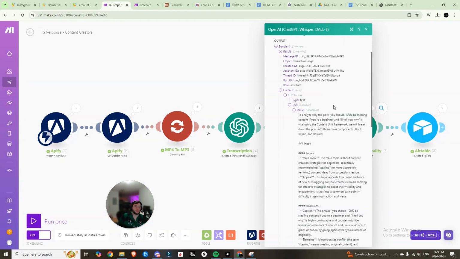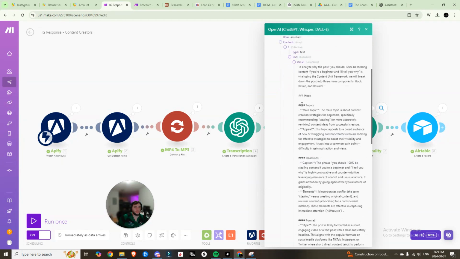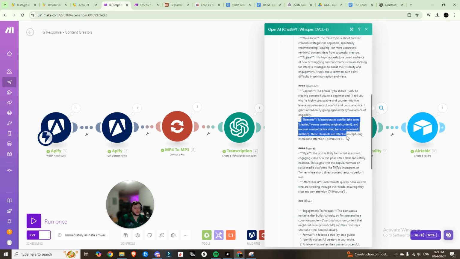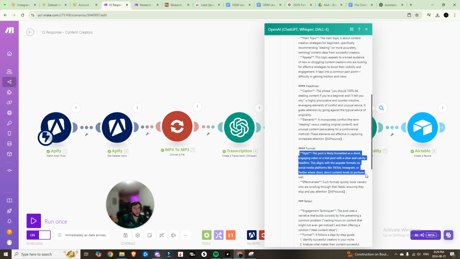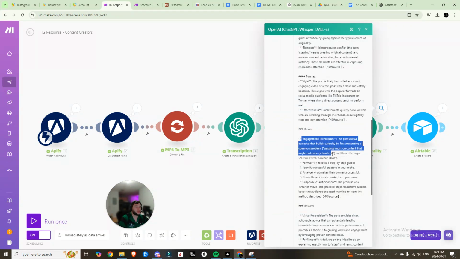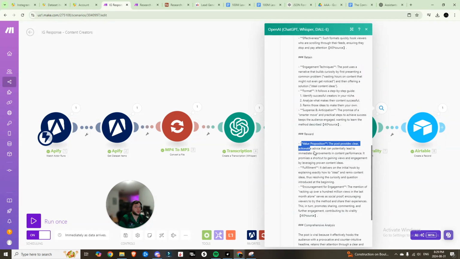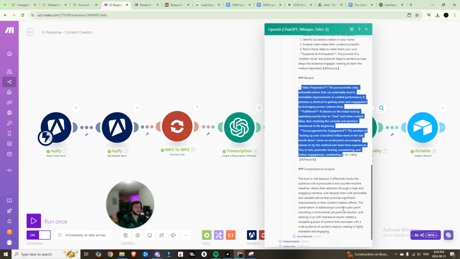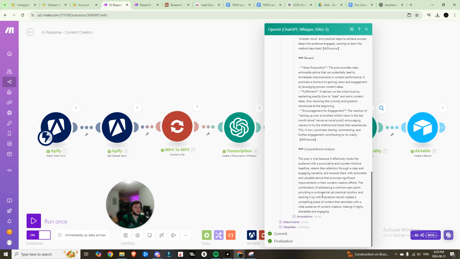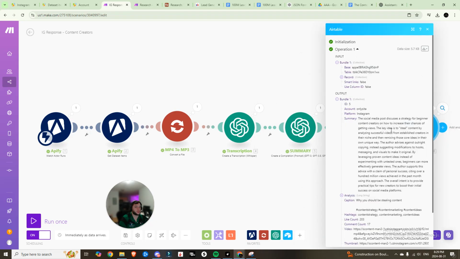It successfully grabbed that video, right? We look at the hook, what the main topic is, what the appeal behind it is. Headlines, we want the caption. We got the elements, the different elements, right? We have the style of the post, right? The format. We have the reason why it's effective and retention techniques that he's using. And we also have the reward or the value proposition at the end with a comprehensive analysis at the end as well. Lastly, all of that is pushed to our Airtable.